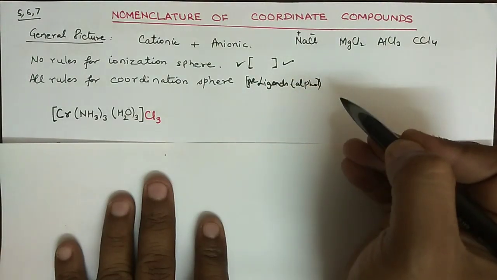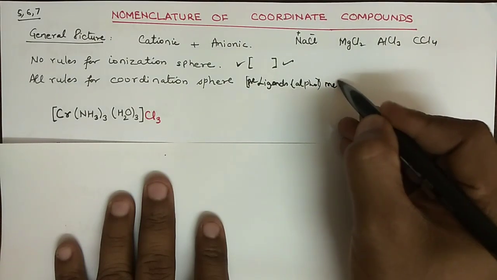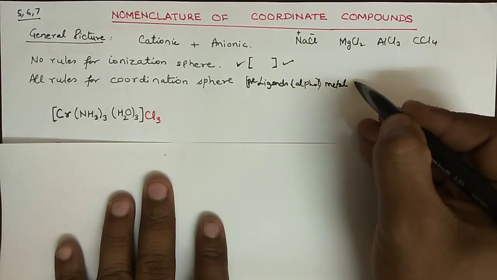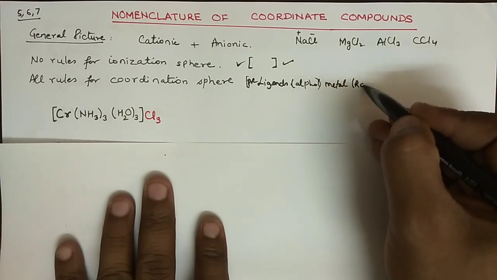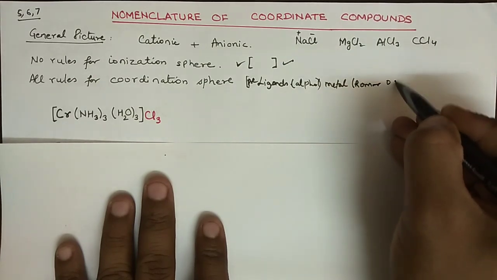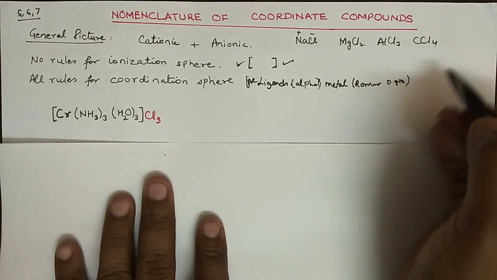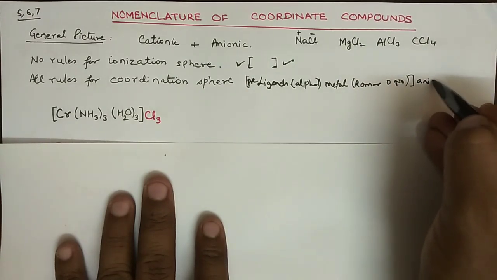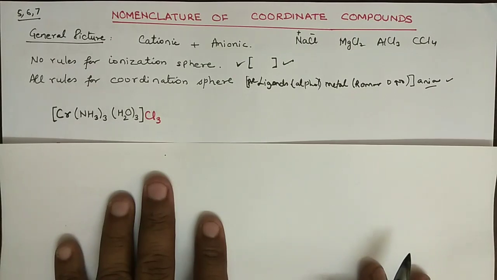Then you write down the metal ion, along with its Roman oxidation number, followed by the anion or whatever part it is.